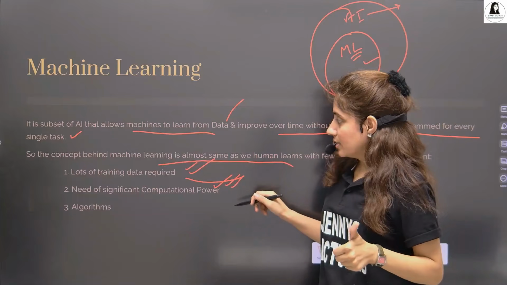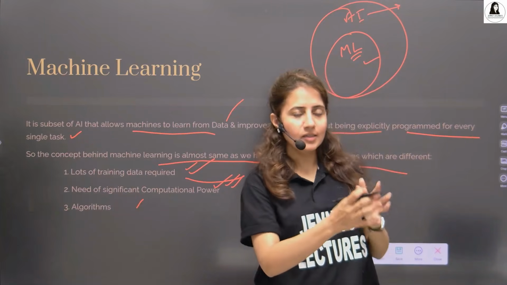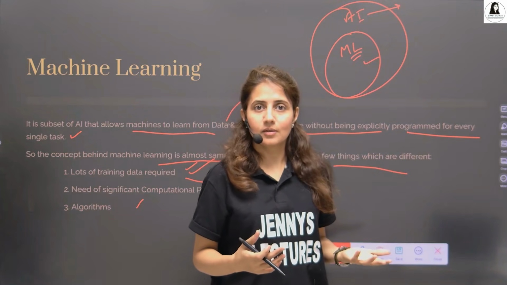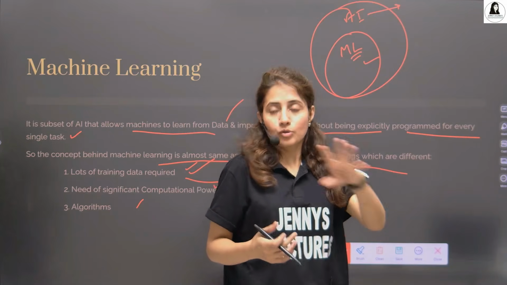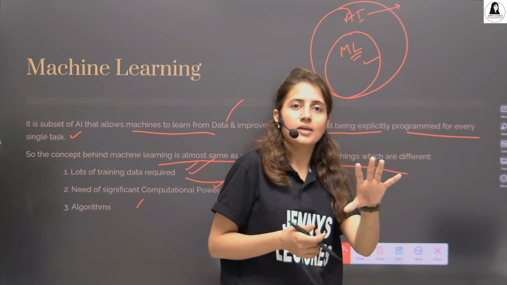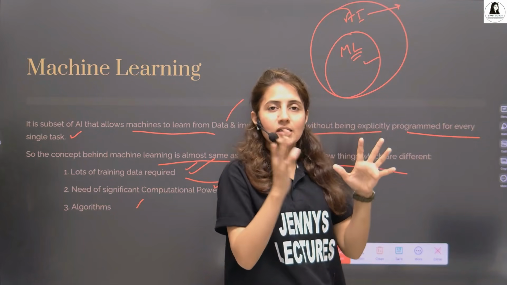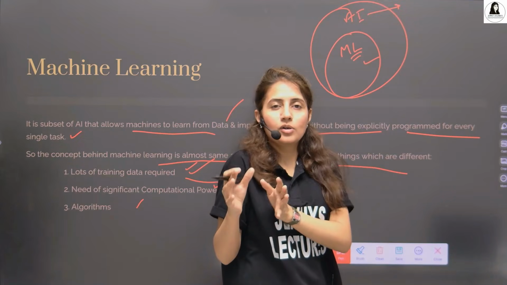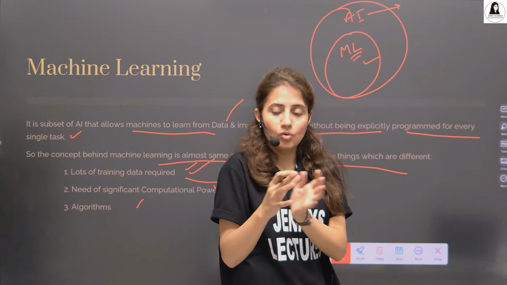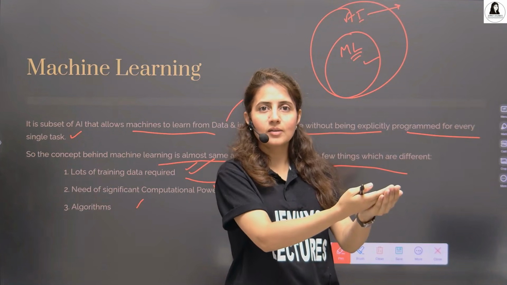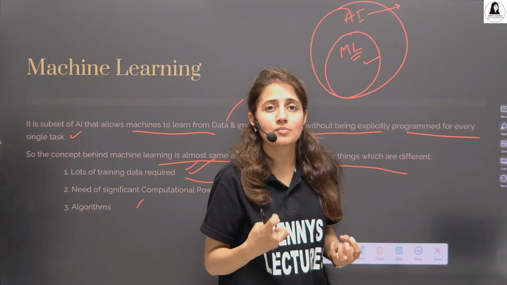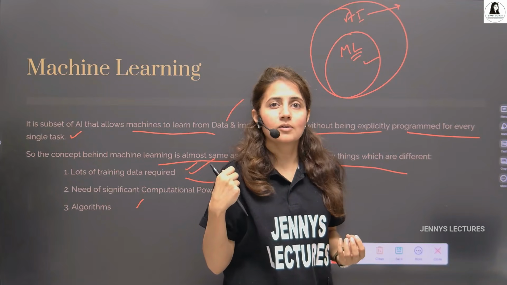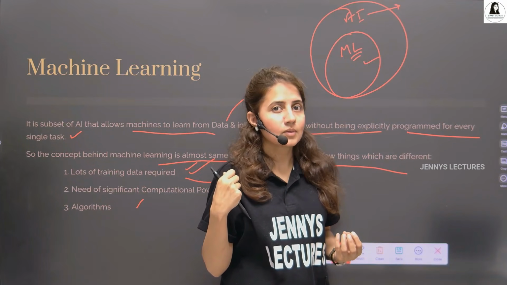So the second thing is this. Third thing, behind the scenes, algorithms are working. Obviously, algorithms are there to process that data, to optimize that data, to recognize the patterns, to build the model, right? So all these tasks happen using algorithms. So we need some solid algorithms for this.